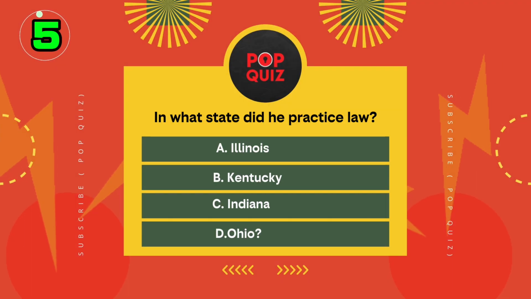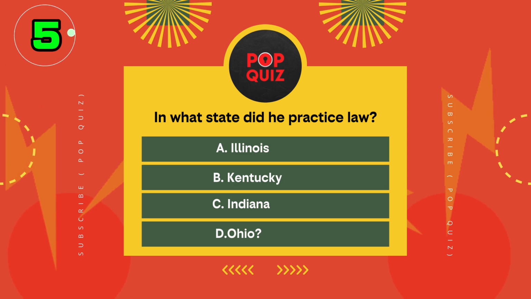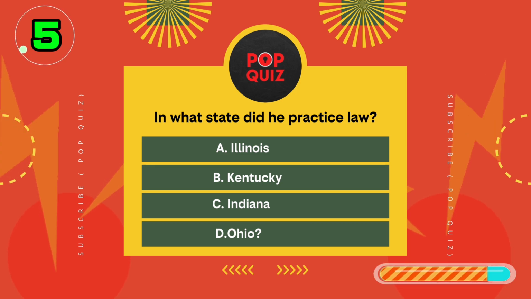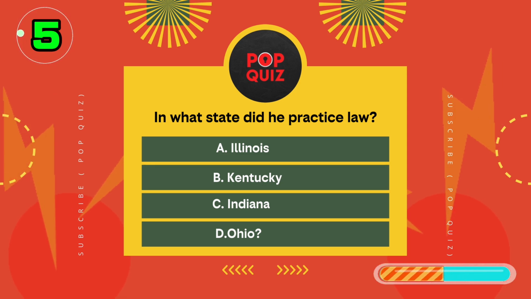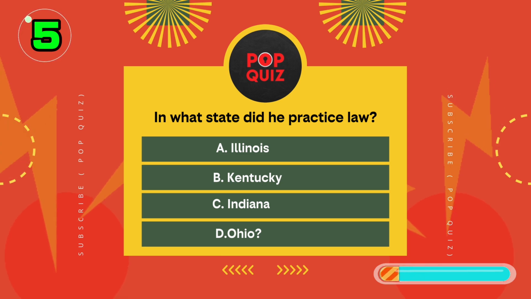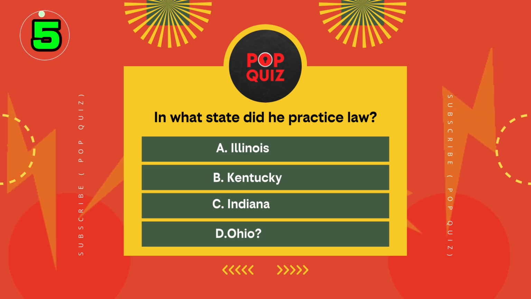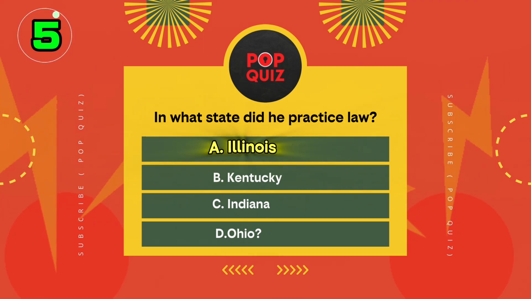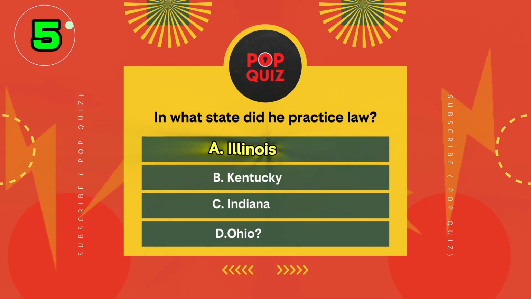Question 5. Before he was president, Abraham Lincoln was a lawyer. In what state did he practice law? A, Illinois, B, Kentucky, C, Indiana, or D, Ohio? Where was his home? He practiced in A, Illinois, the land of Lincoln.